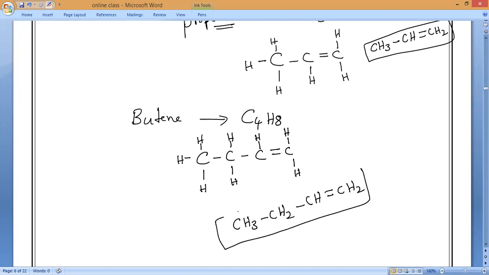Is it okay, everybody? Between carbon and carbon, a minimum of 1 single bond should be there. More than that is also possible, nothing wrong. Minimum 1 double bond between carbon and carbon, then that is called an unsaturated hydrocarbon known as alkene. That is what you have to remember.